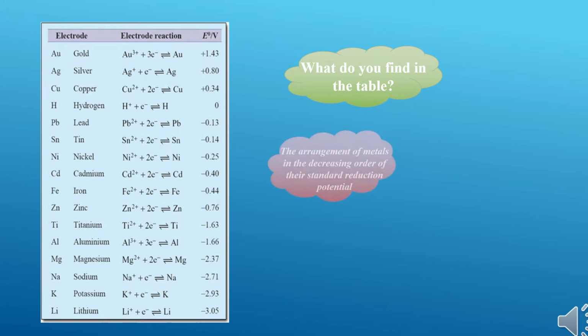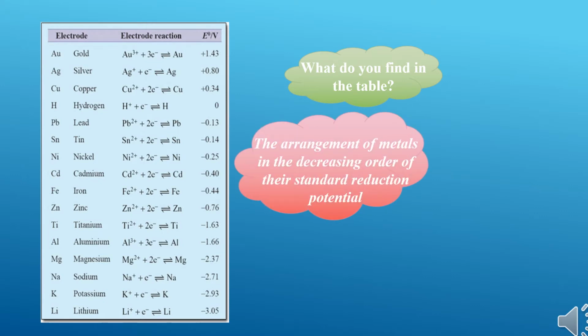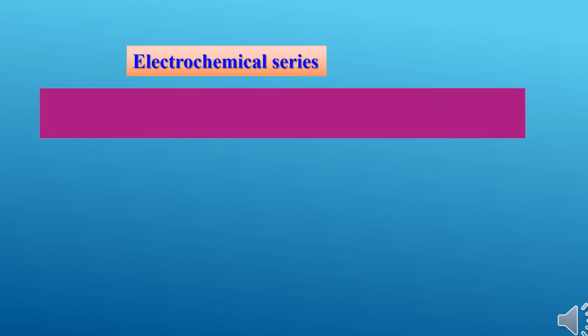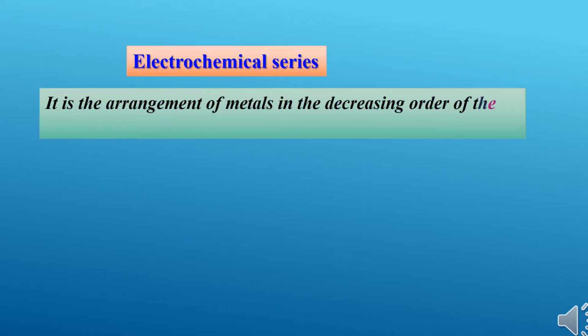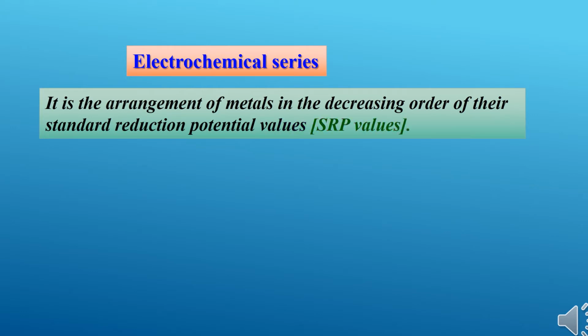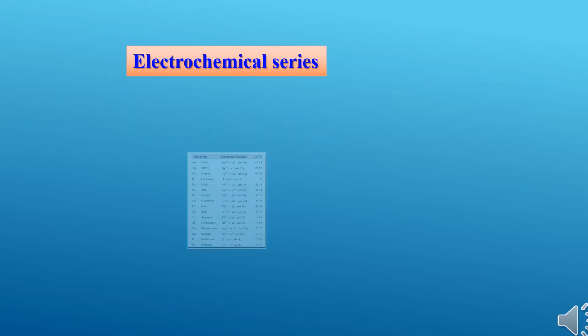Here the metals are arranged in the decreasing order of their standard reduction potential. From this we can define electrochemical series. Electrochemical series is the arrangement of metals in the decreasing order of their standard reduction potential values, that is SRP values. That is called as electrochemical series.